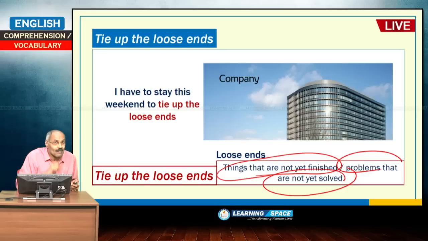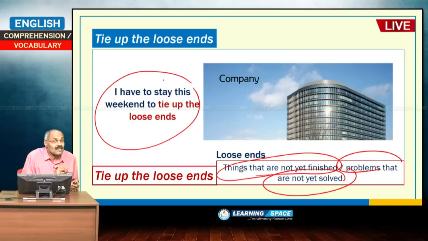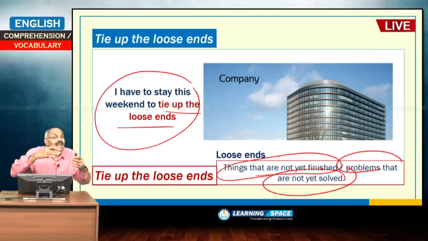Here is one example I have given: I have to stay this weekend. Normally Saturday, Sunday is a holiday, but I have to stay this weekend. Monday, the project is to be commissioned. Under those circumstances, I have to stay this weekend to tie up the loose ends. So, this is something you come across quite frequently. Tying up the loose ends means that the unfinished tasks are to be totally completed. Nothing should be left as such, right.